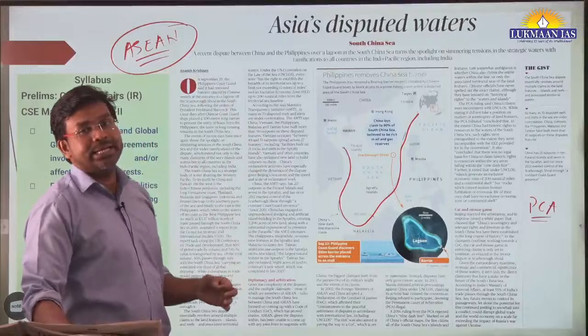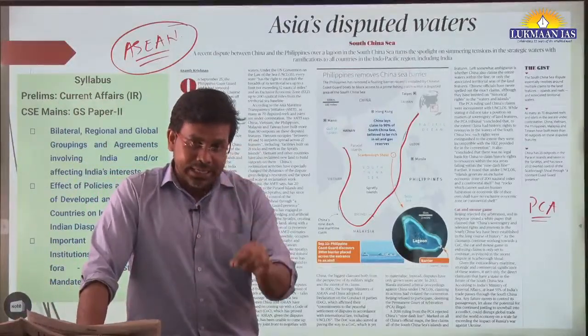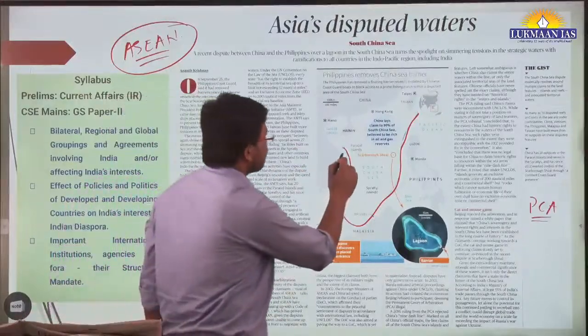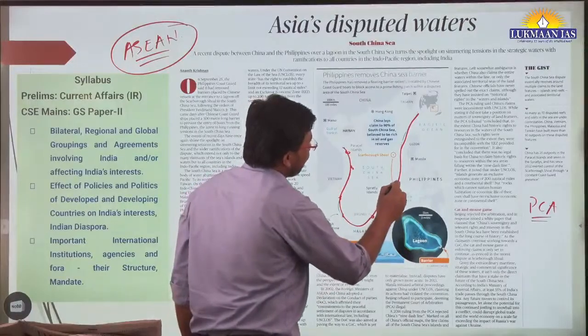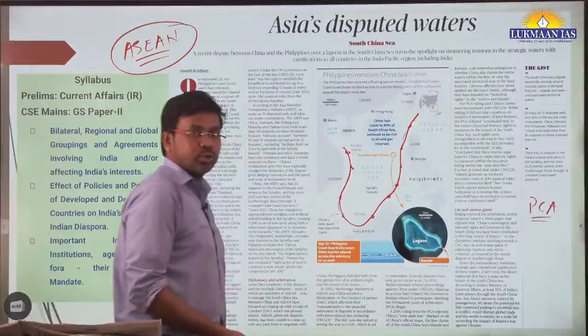And China has created a 9-dash line, okay. 9-dash line means China has, let's say, established artificial islands around the South China Sea, and that's why China says that everything that is there as part of the 9-dash line belongs to China.